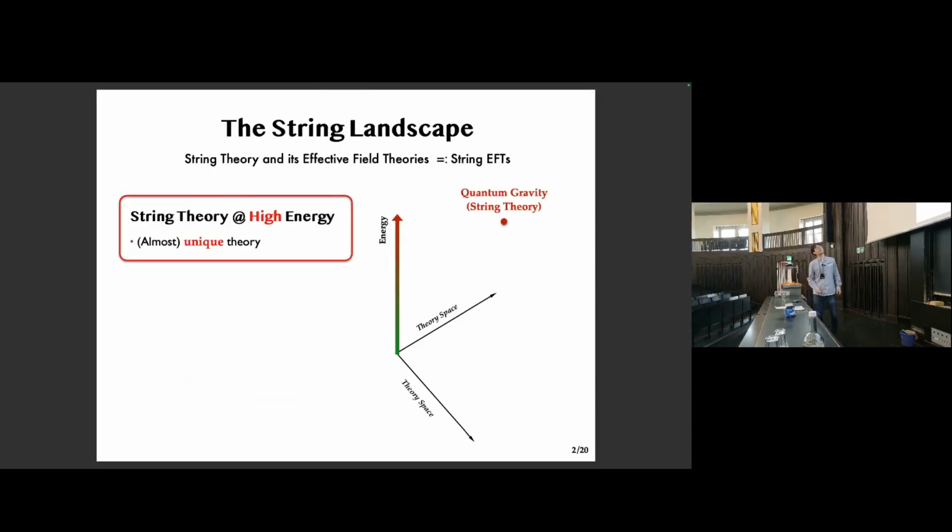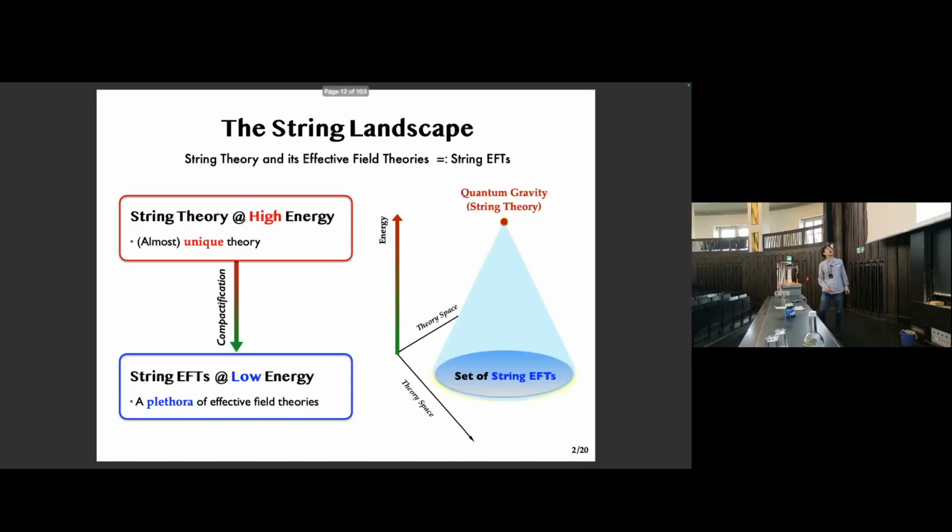Now, quantum gravity theory in the UV is highly constrained and reflected by the uniqueness of string theory. Nevertheless, due already to the multitude of the allowed internal manifolds, there arises a plethora of string EFTs at low energy, and this huge set of string EFTs is known as the string landscape.